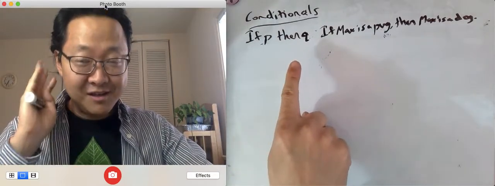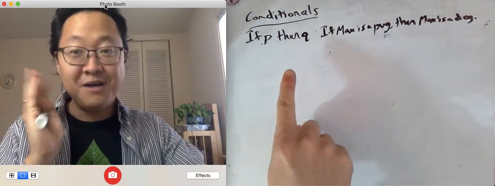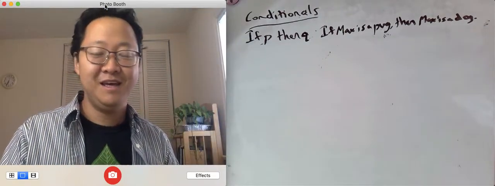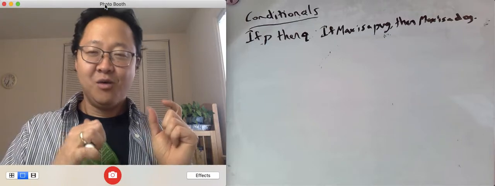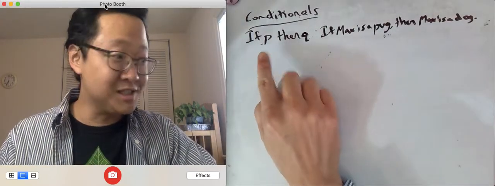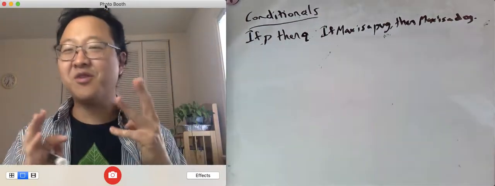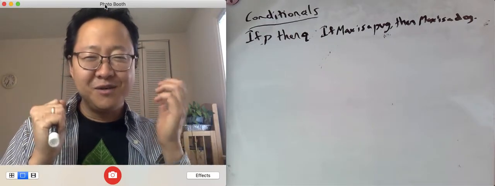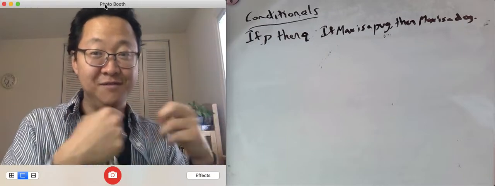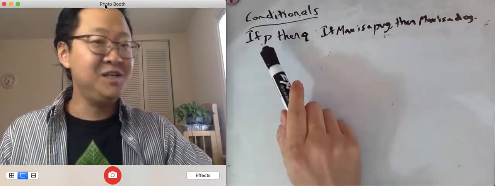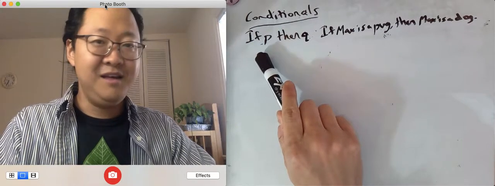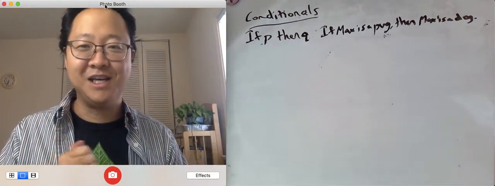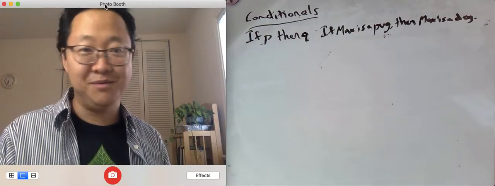Conditionals are very important to our reasoning. We go with if-thens all the time. Okay. It turns out in English, we actually express conditionals, if P then Q, in 3 or 4 different ways. And so it's useful to know how those other ways of speaking are equivalent to if P then Q talk. If that didn't make sense, you'll understand in a second once I give you an example.